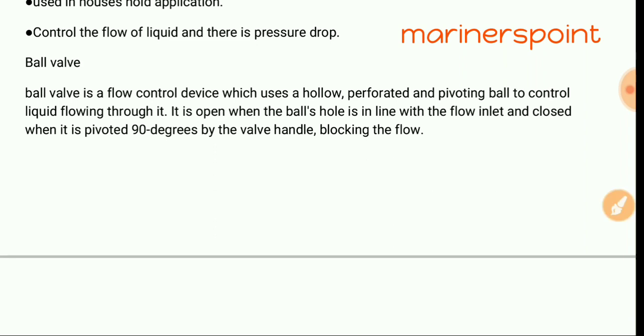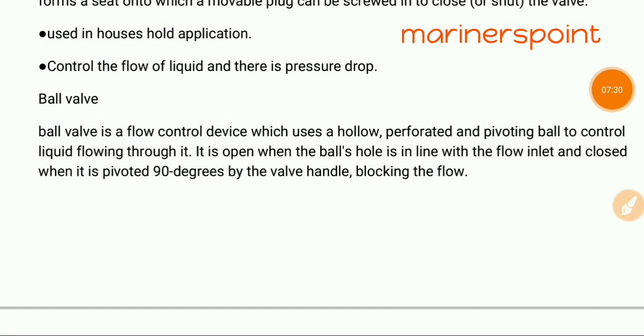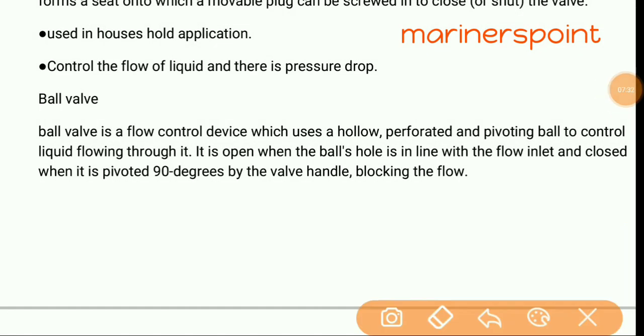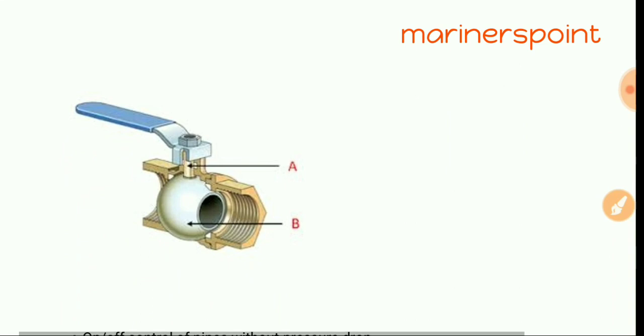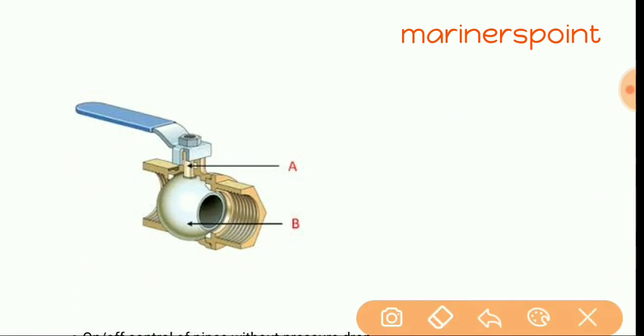In the body of the ball valve there is a ball, a hollow, perforated and pivoting ball, to control the liquid flow. See the figure, we will understand. It is like this. When we rotate, the hole will be 90 degrees to the flow of liquid, so there is a restriction in flow. Okay.